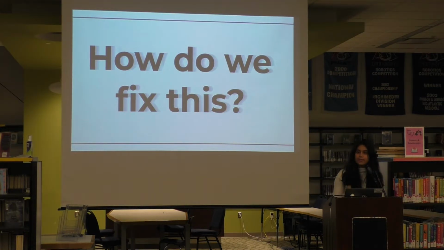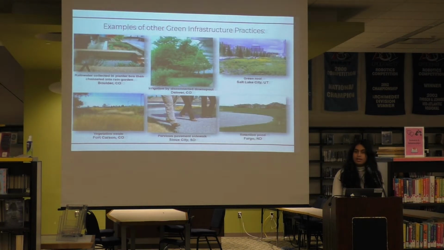Now, how do we solve these problems? To begin with, to solve the issue of contaminated soil leading to increased resilience of bacteria, urban planners can implement green infrastructure practices, such as green roofs, urban forests, vegetative swales, rain gardens, and many more pictured on the slide. This can help reduce the amount of pollutants that enter the soil and prevent increasing resistance and resilience of bacteria.